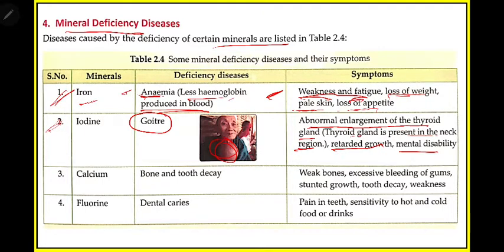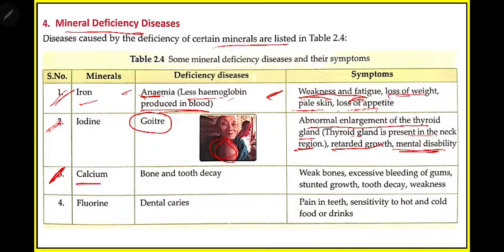Then the next is mental disability. You may face some mental problems also. In some cases you may become mad also. So you need to eat those iodine sources, foods which have iodine. The best is salt containing iodine, the best source of iodine to give our body.